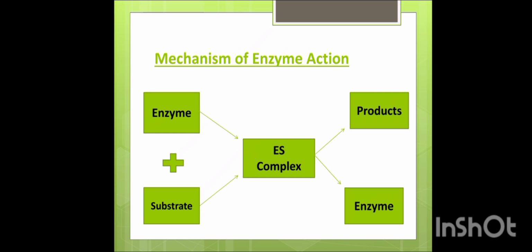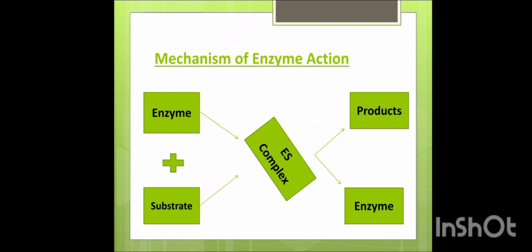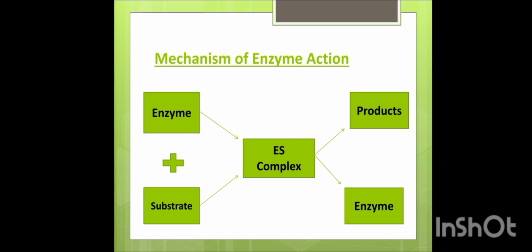Next is the mechanism of enzyme action. First of all, the enzyme, which has a specific active site, will bind with the specific substrate. When the enzyme binds with the substrate, it will form the enzyme substrate complex.